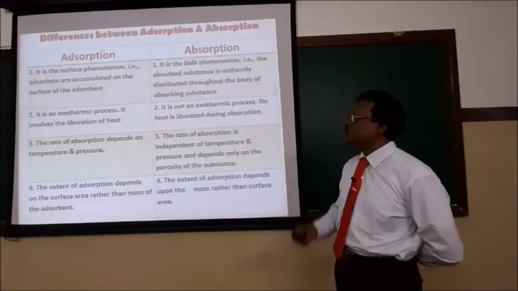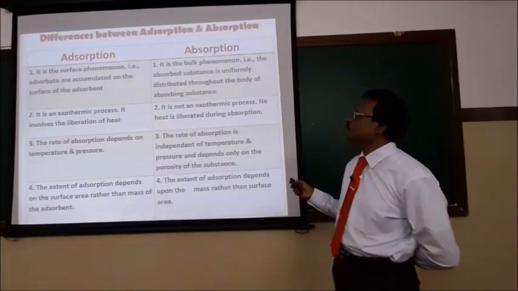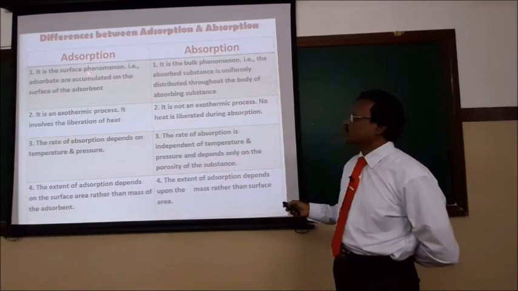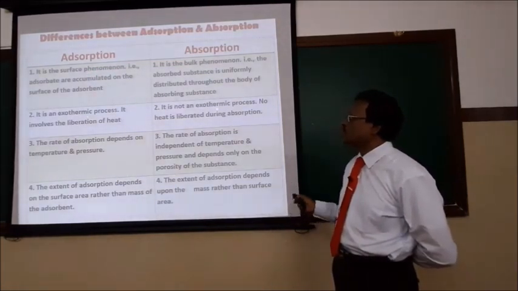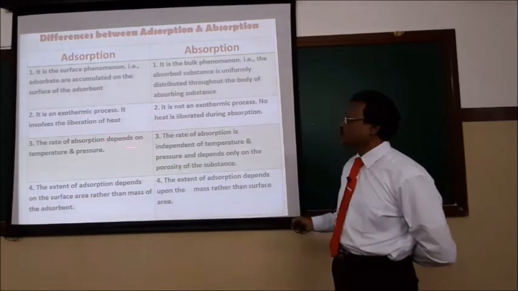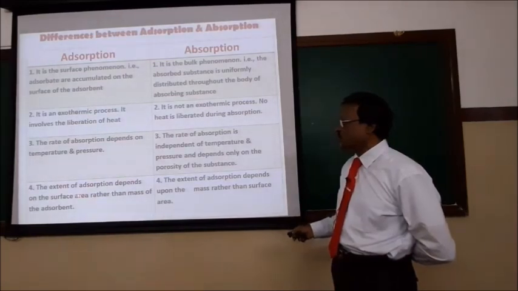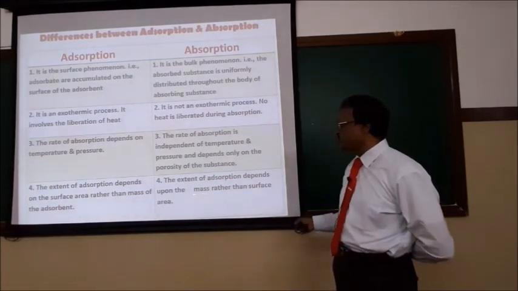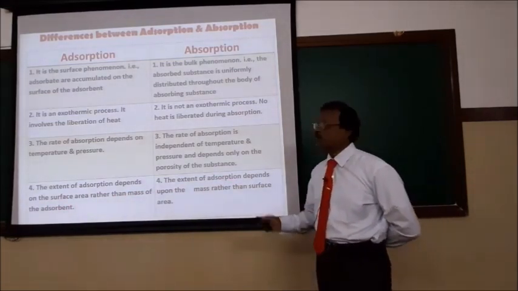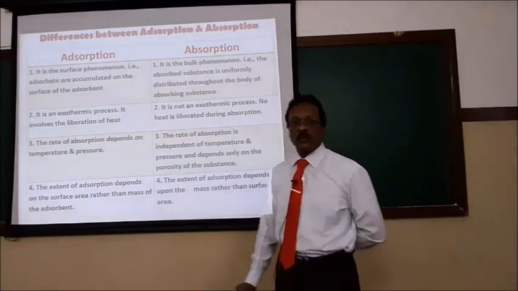Look at this, I can show you one by one again. Adsorption is a surface phenomenon, absorption is a bulk phenomenon. Adsorption is an exothermic process, absorption is not an exothermic process. Adsorption depends upon temperature and pressure, but absorption is independent of temperature and pressure. The extent of adsorption depends upon the surface area rather than the mass of the adsorbent. The extent of absorption depends upon the mass rather than the surface area. These are the differences between adsorption and absorption.